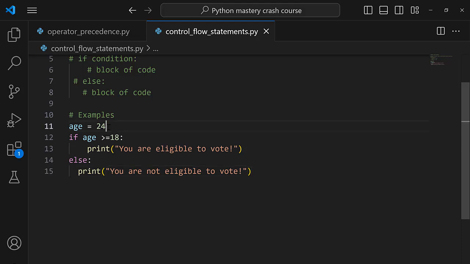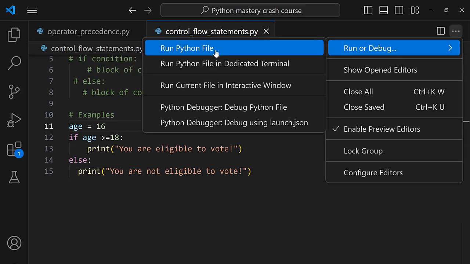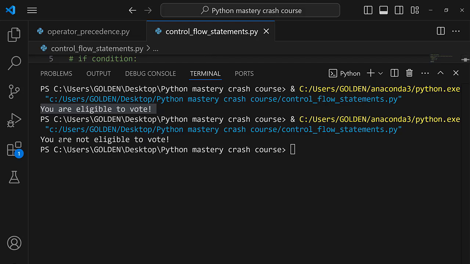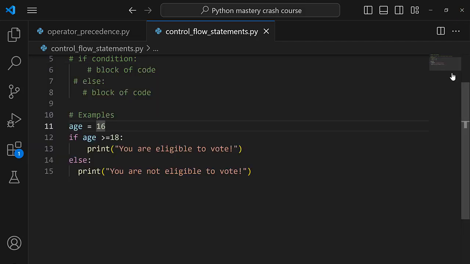So for us to practically see the output of this, we have to provide an age that is below 18, for example 16. And I'm going to go ahead and run this. So when I run the program, the output is "you are not eligible to vote," and this is true. So generally with this example, we check if the person's age is greater than or equal to 18. And if it is, we print a message saying you are eligible to vote. Otherwise, we print a message saying that you are not eligible to vote.